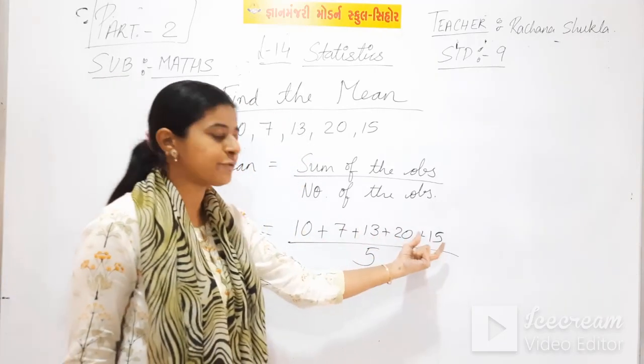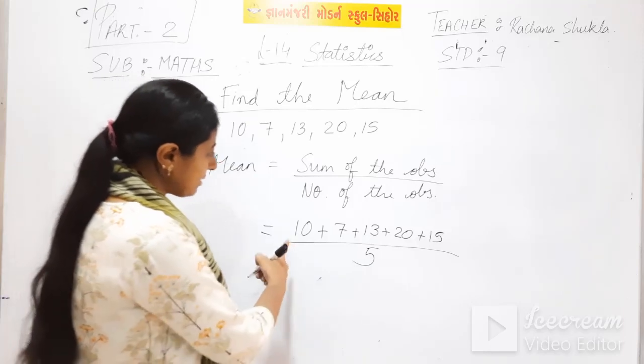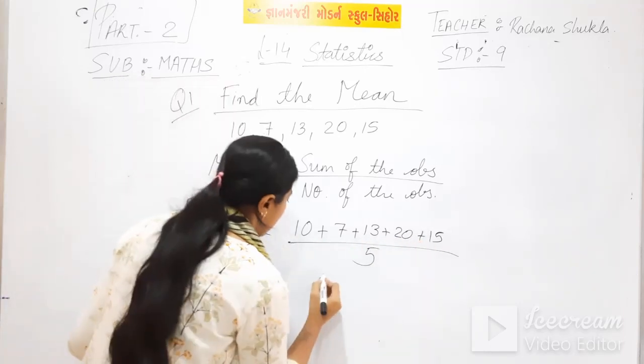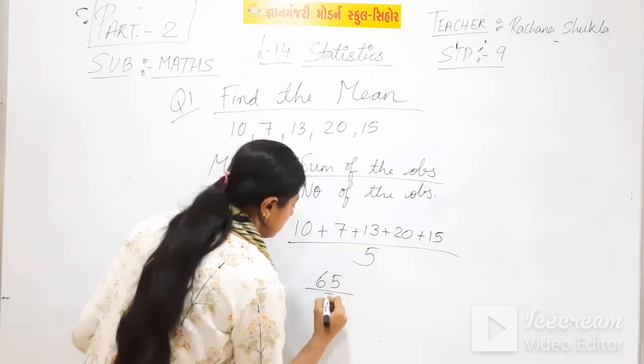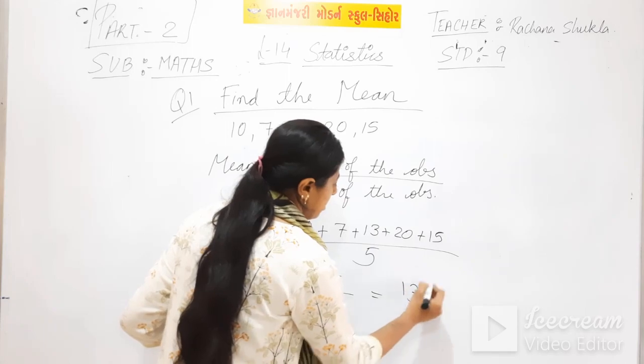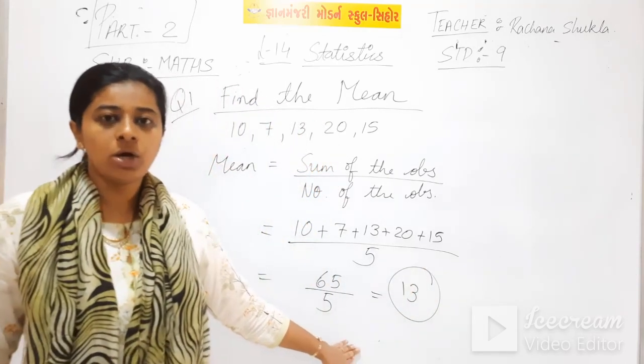Now total up these 5 numbers. You will get 20, 30, 40, 50, 60 and 65. You will get 65 upon 5. So your answer will be 13. What did you get as your answer?